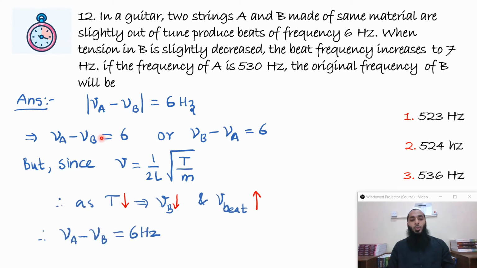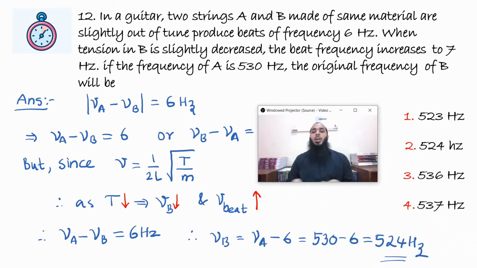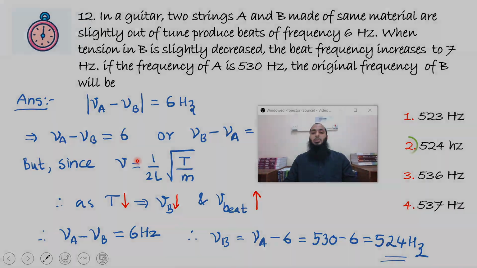Okay, so nu A minus nu B is equal to 6 hertz. Now you just have to substitute. Frequency of A is 530 hertz. So you can substitute 530 here, and clearly we can find nu B. Nu B can be found as 530 minus 6, which is 524 hertz. Option 2 is the correct answer.